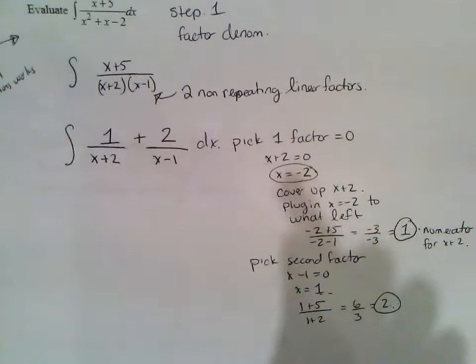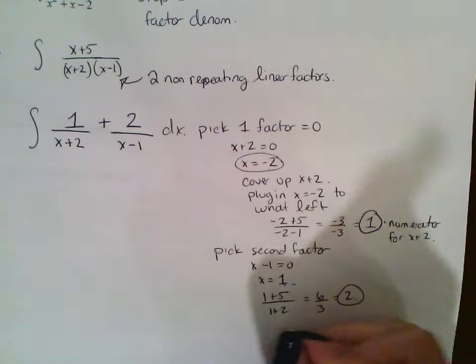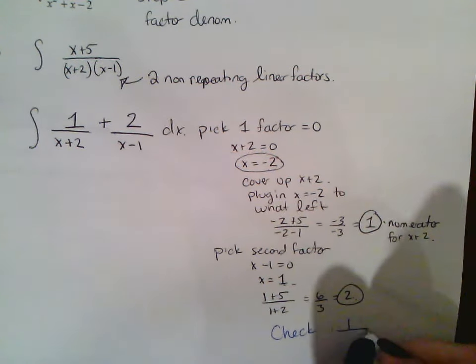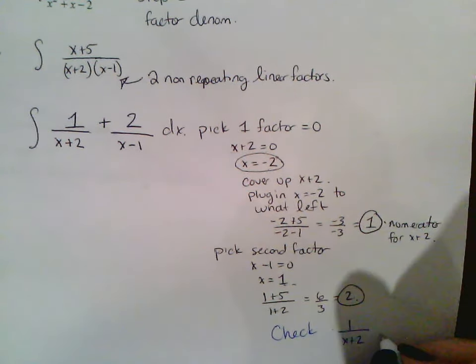And you can check your work. You can always check to make sure that you are correct. The easiest way to check is the crisscross: cross multiply.